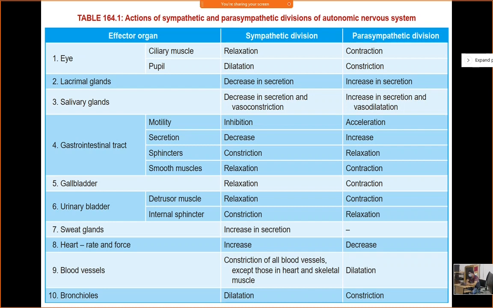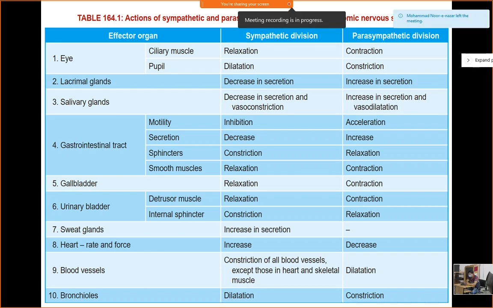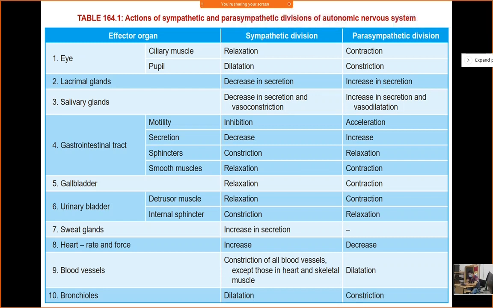And obviously motility will decrease, secretion will decrease, sphincter will constrict, and smooth muscle of GIT will relax. Why? So they won't go under peristalsis. Peristalsis will almost stop in case of sympathetic stimulation, and motility and secretion will also decrease because you don't want to digest at that time. Opposite to that, in parasympathetic stimulation, during the resting phase, your blood supply to the GIT will increase, and motility and secretion will increase. So this is the gastrointestinal system.